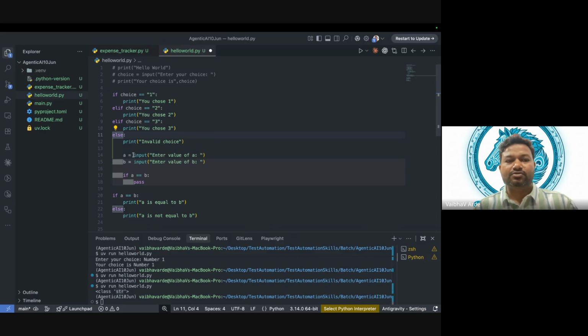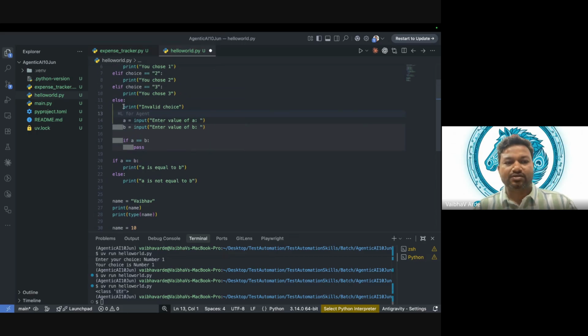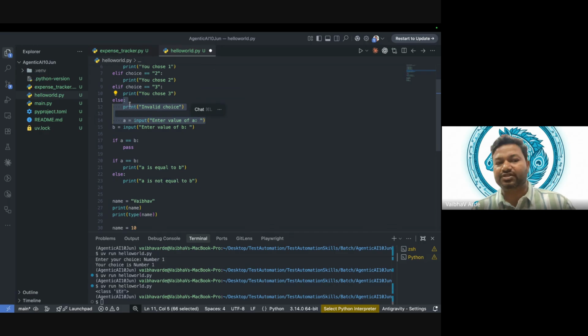Now just because of indentation, this statement belongs to else, and everything till here belongs to else. Does anybody have any query on the indentation? Indentation is highly important in Python. Any query on indentation? No? Fine. So I think that's okay. Indentation is very important.